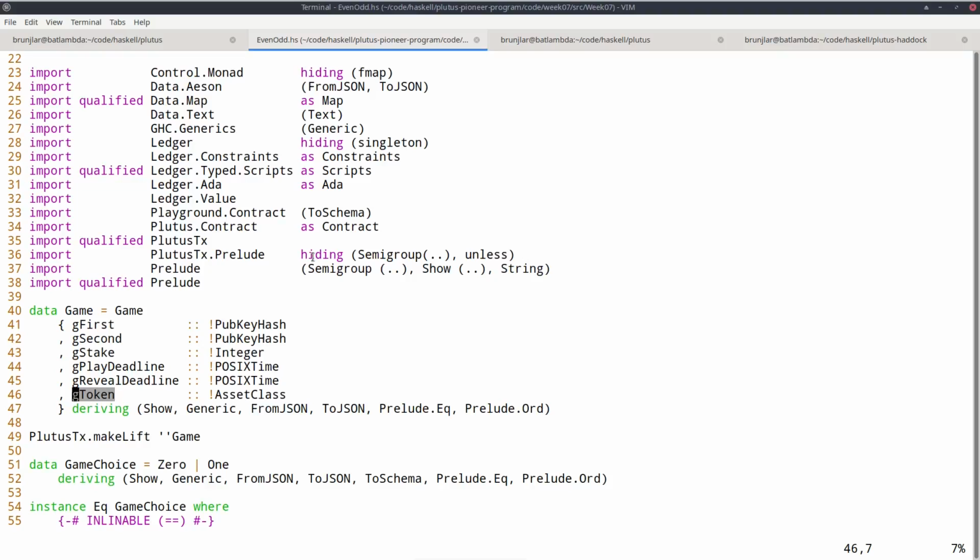Finally, we have a token represented by its asset class, and this will be the same trick that I used last time for the Oracle. That will be an NFT, an arbitrary NFT used to identify the right instance of the UTXO that we are using. So the idea is again similar to what we did with the Oracle, to use the datum of a UTXO sitting at the address of this contract, the script address of this contract, to keep track of what has happened, where we are in the game.